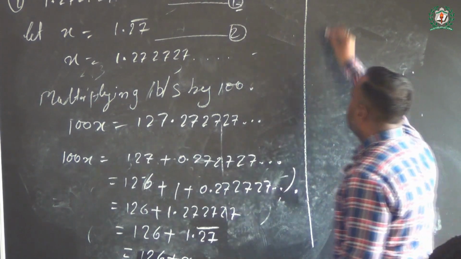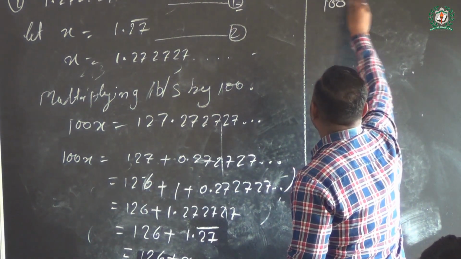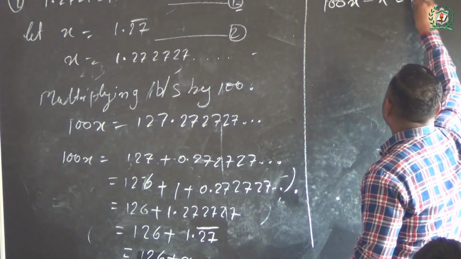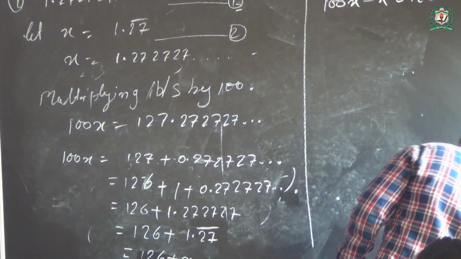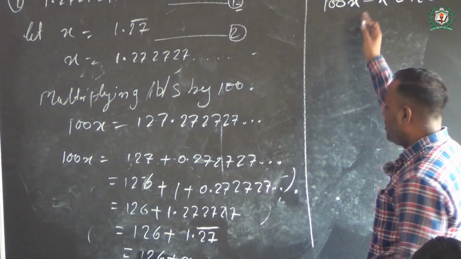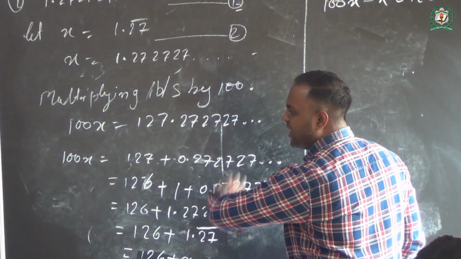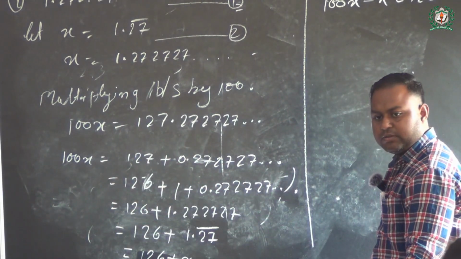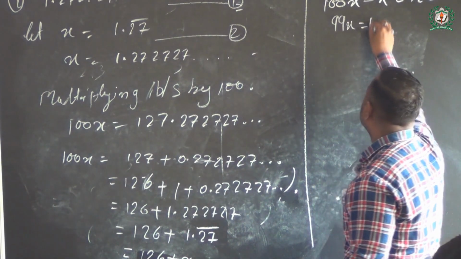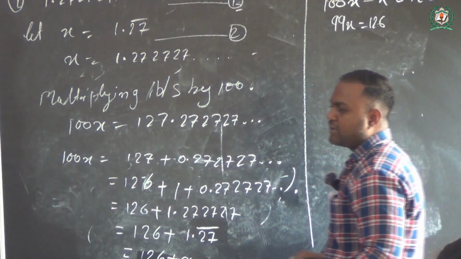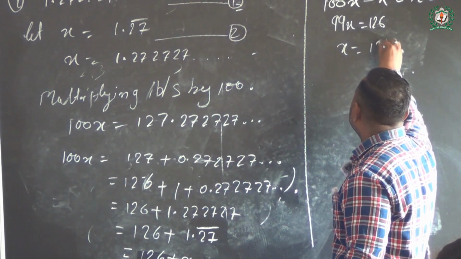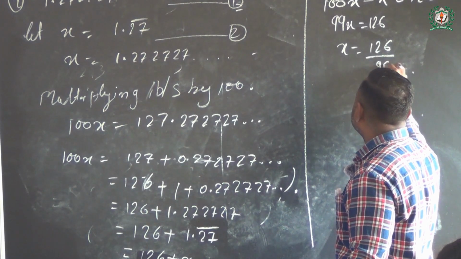Let's move. So we can say that 100x minus x equals 126. Is it possible, class? 100% possible, because what I did, I simply shifted x to the left side. So what we get? 99x equals 126. Is that clear, class? So what is the ultimate x value? 126 by 99.